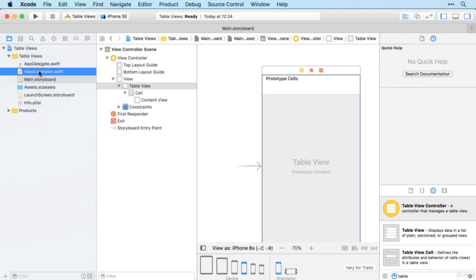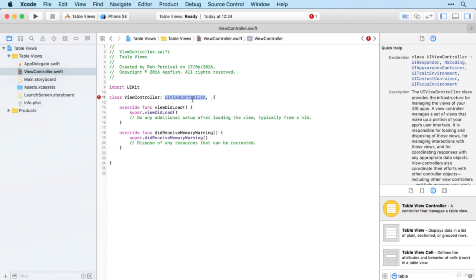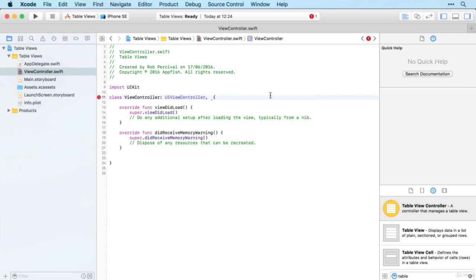Okay, so now we've got our table view. We just need to write some code to dictate what's going to go on the table. So first off, we need to add two types to our view controller. At the moment it has a type of UIViewController, so it controls the view, but we're going to want it to control the table as well.